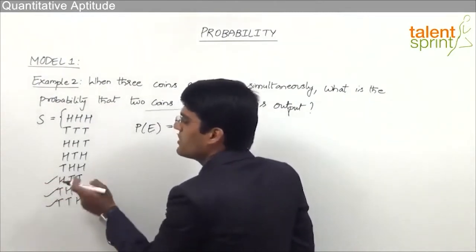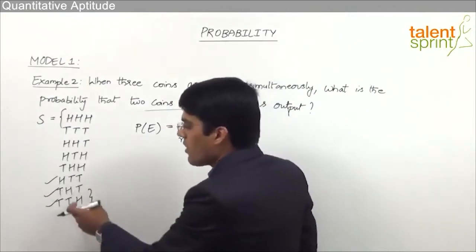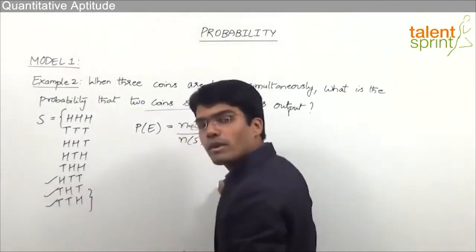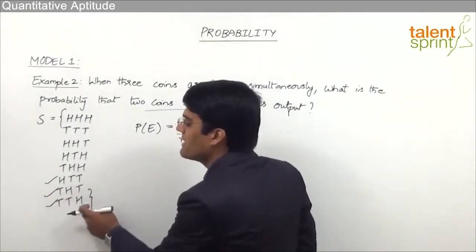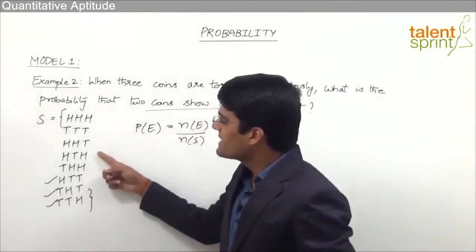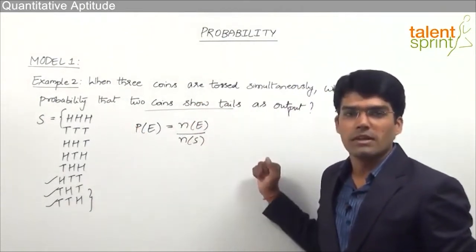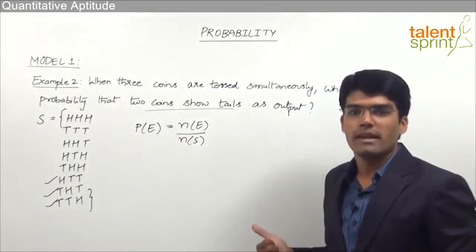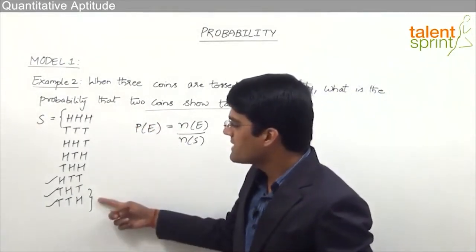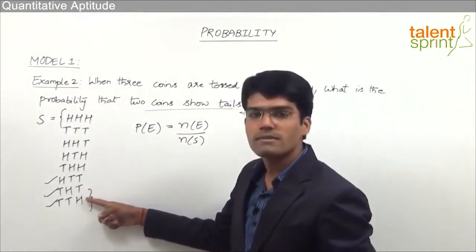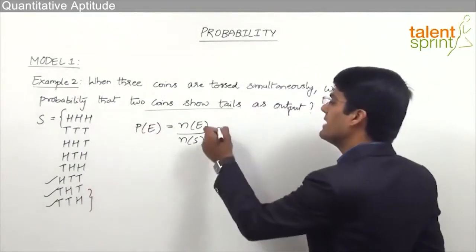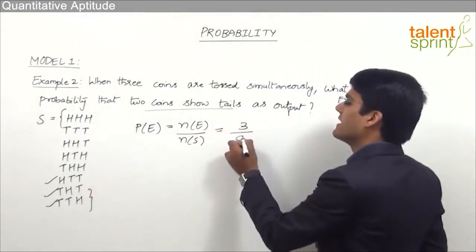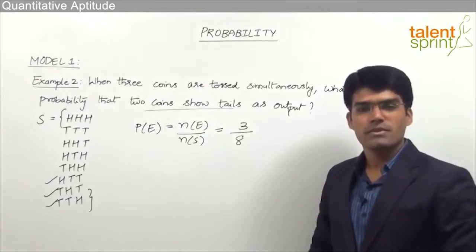That is first coin showing up heads, remaining 2 are tails, or first and last are tails, second one is heads, or the first and second are tails and the third one is head. And the remaining cases here are not favorable for the given event. Why? Because we want 2 tails and 1 head. So out of total 8 cases, we find that there are 3 possible outcomes which are in favor. So the probability here can be taken as 3 out of 8. So that's the answer for this question.